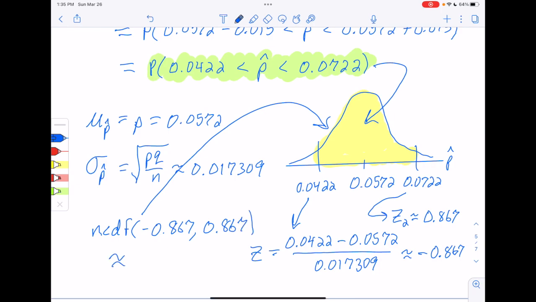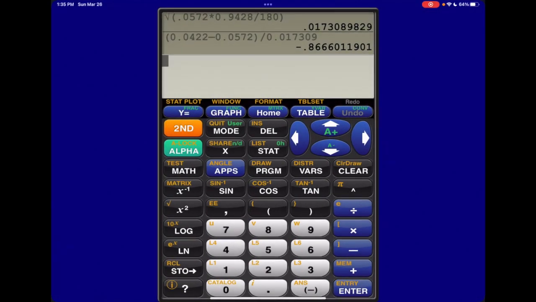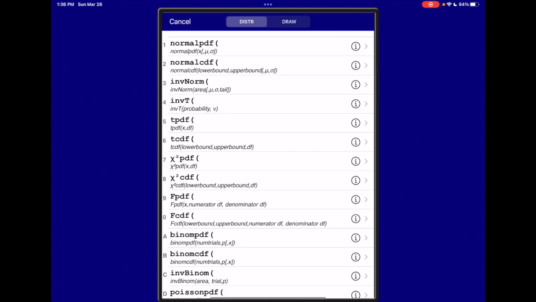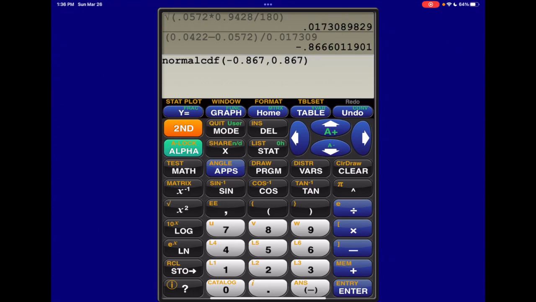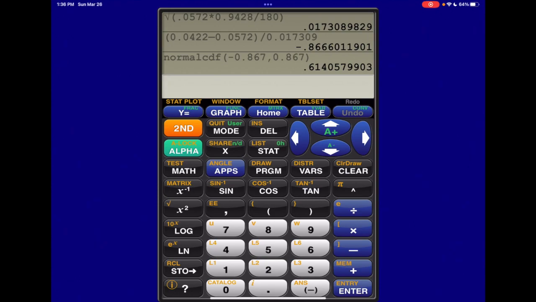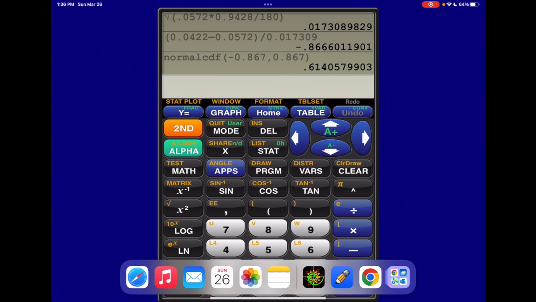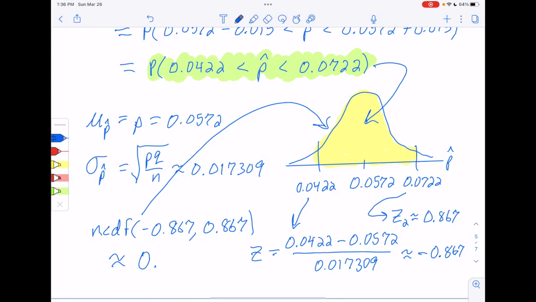And then go to the calculator, and that's going to end up being our final answer. So let's go see what we get. So we know boundaries, we want to find area, so we go into the distribution function and choose normal CDF. We put in our left z-score, making sure we use the negative key rather than subtraction, and then our right z-score, same thing, but opposite sign. We press enter, we get 0.6140, but followed by a 5, so 0.6141 is what we're going to go with. And that's going to be our answer. So that's the part that we would end up putting into active learning.